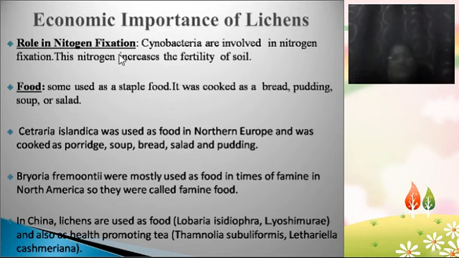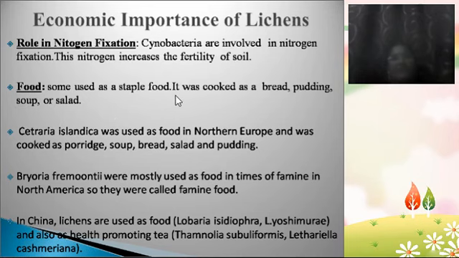So, role in nitrogen fixation. Mainly the algal component, cyanobacteria or blue-green algae, are involved in nitrogen fixation. In the lichen you already know two parts are present, right? One fungal part and one algal part. If the algal part is made up of cyanobacteria, then those lichens are actively involved in nitrogen fixation. Nitrogen fixation increases the fertility of the soil. Thereby lichens are responsible for increasing the fertility of the soil indirectly. So the next important use of the lichen is food. Lichens are important sources of food.